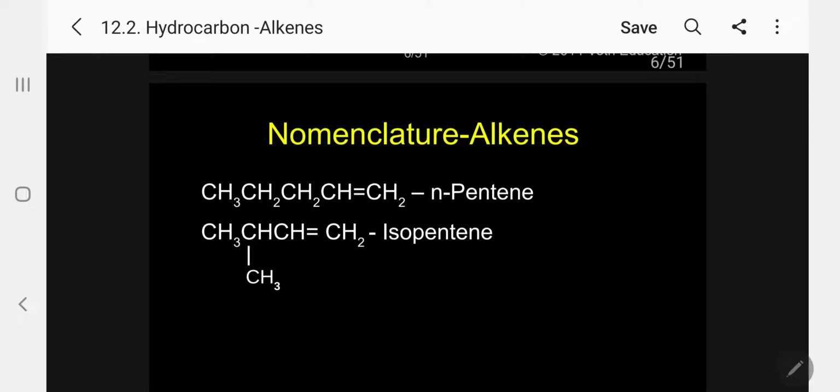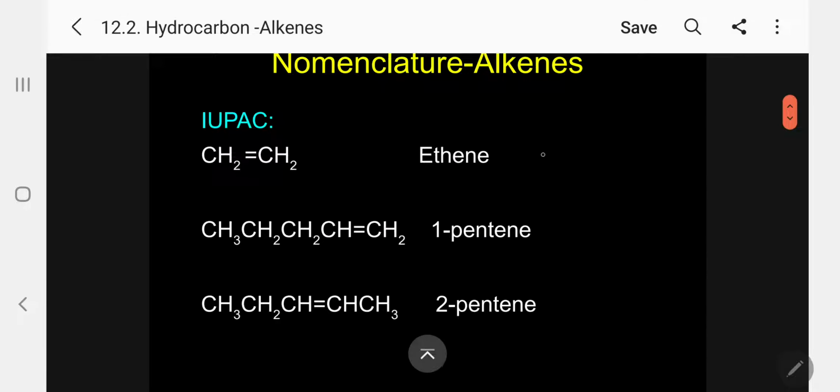The previous one we have already discussed. In this case, based on the chain, I can give the common name. One is n-pentene, normal pentene. This is isopentene. Just like normal pentane and isopentane, this is pentene.